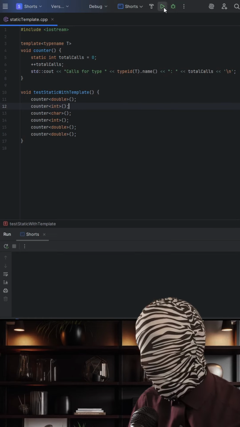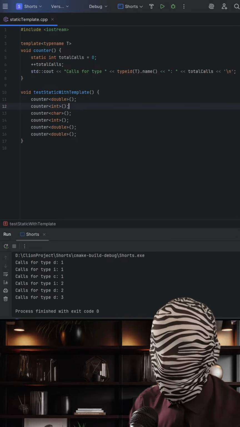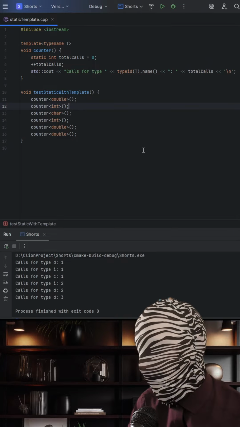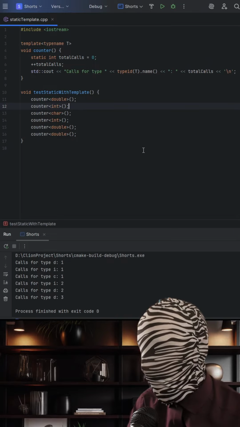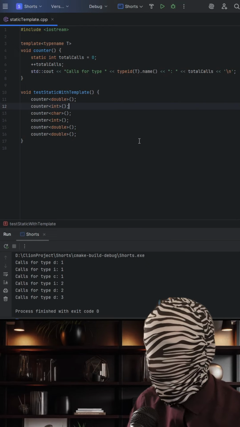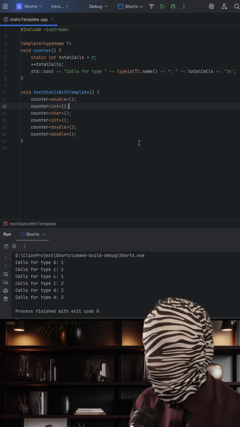A static variable inside a function is initialized once and it keeps its value across all calls, and it's stored in the static storage area, specifically the data segment of the program's layout and not on the stack. In C++, when you use a function template, the compiler creates a separate version of the function for each unique type you call it with.